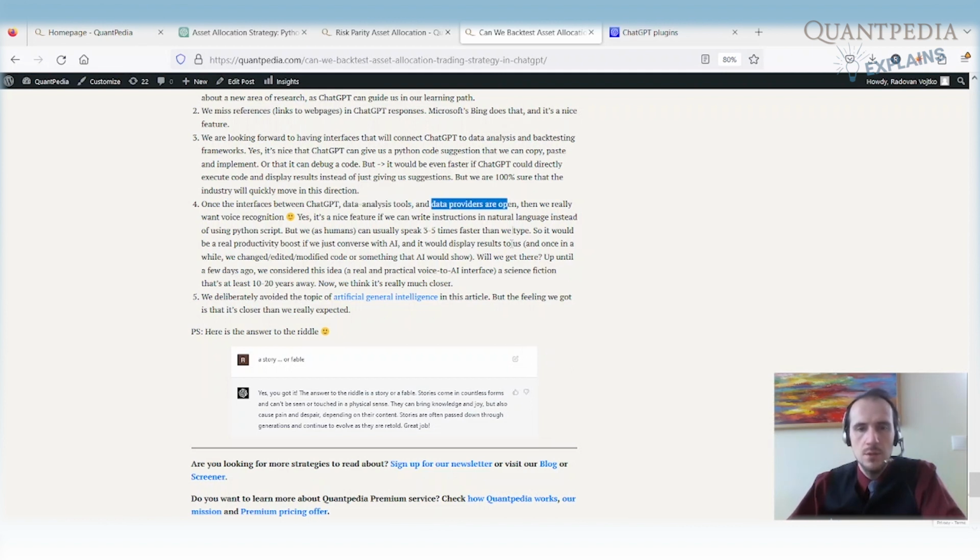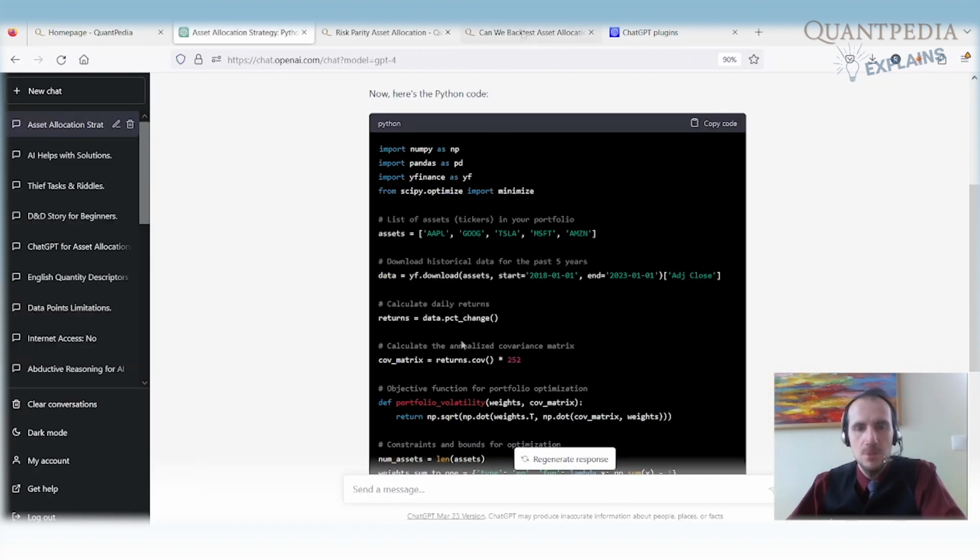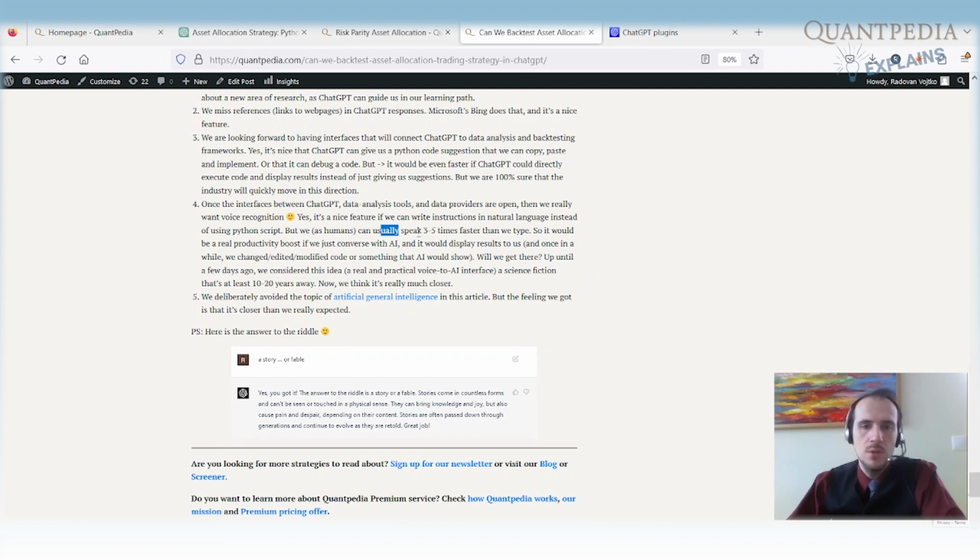Once there are interfaces between ChatGPT and other data analysis tools, and there are data providers that we can use for the analysis, then we really want voice recognition. It's nice that we can write instructions, but we as humans can speak 3 to 5 times faster than we type. I can really see it as a productivity boost if we can just converse with AI.